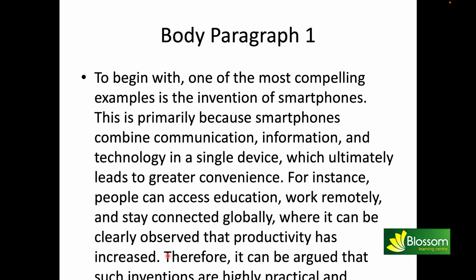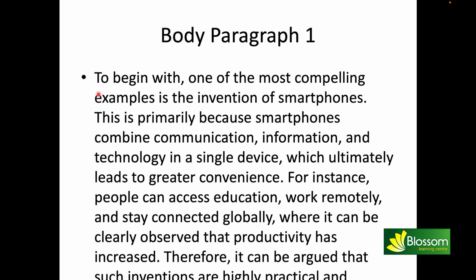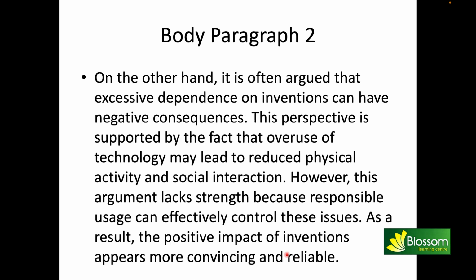The last one is the fixed structure. Therefore, it can be argued that such inventions are highly practical and convenient, or something like that. Okay, so this is the simple one. So we understood the first sentence is the general one, just one invention. We just added two total ideas with that, and the last one is the same fixed structure that we have. Now the body paragraph, we are going to the opposite side of that a little bit, and we are going to add once again two supporting ideas in that.